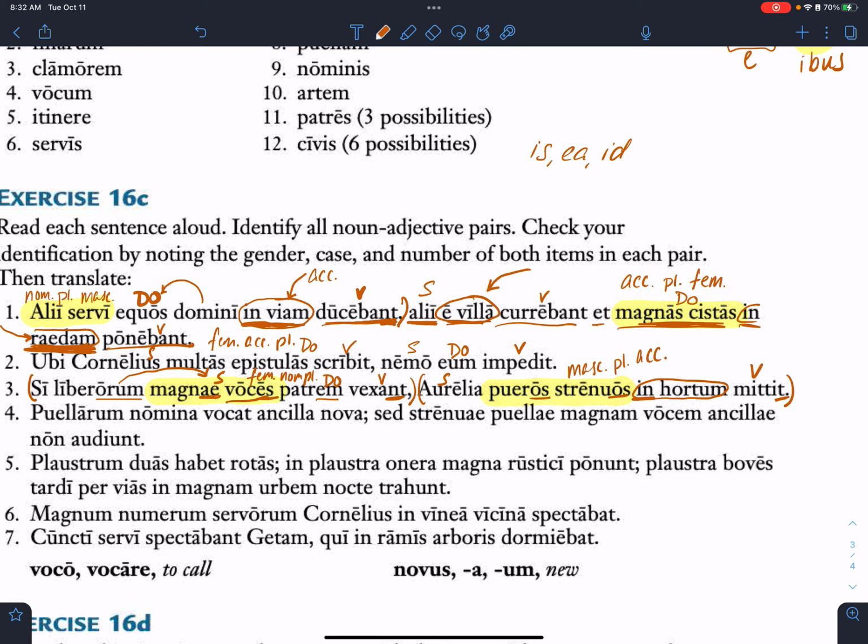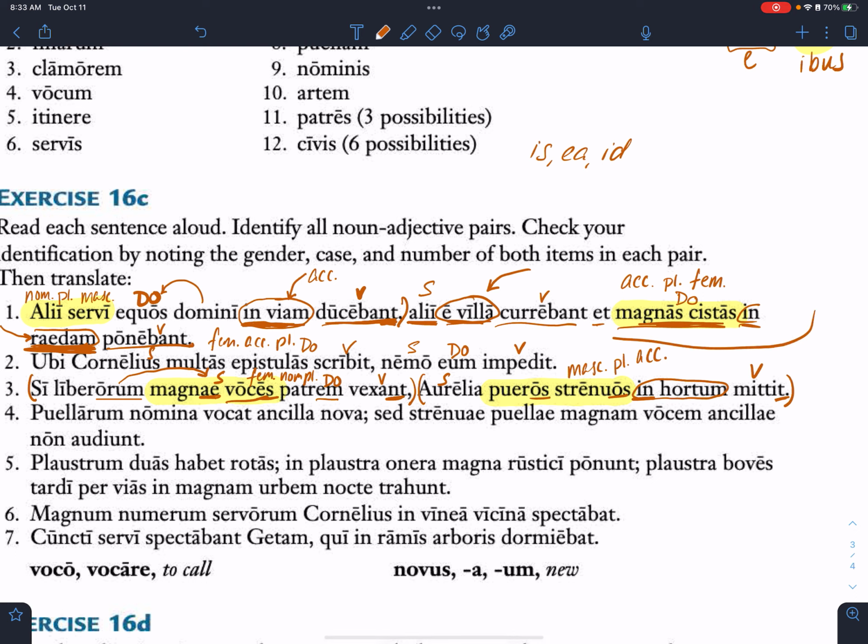Let's translate the rest. All right, so if the loud voices of the children annoy daddy, Aurelia does what? What does she do? She mittit the pueros strenuos into the hortum. Sends the boys. What does that mean? Strenuos is like energetic. Sends the energetic boys into the garden. Into the garden, yes. Okay, so Aurelia sends the energetic boys into the garden.